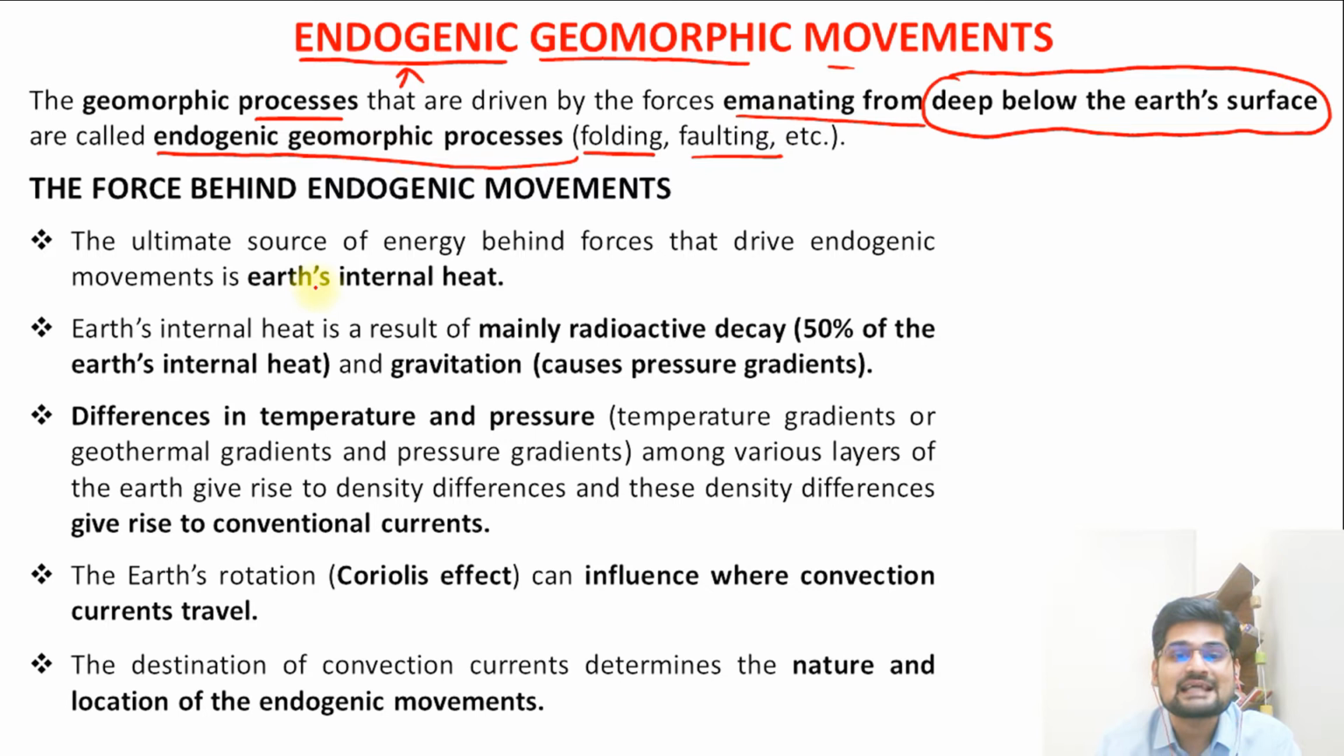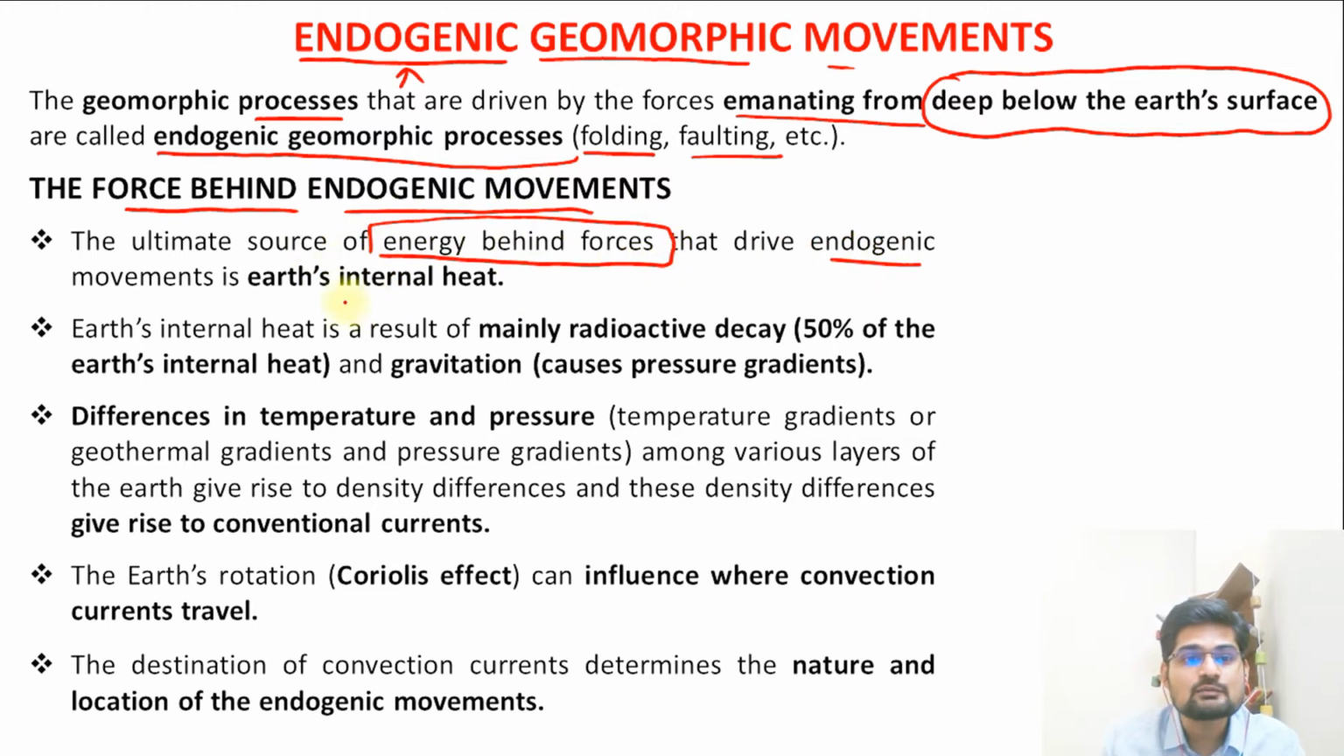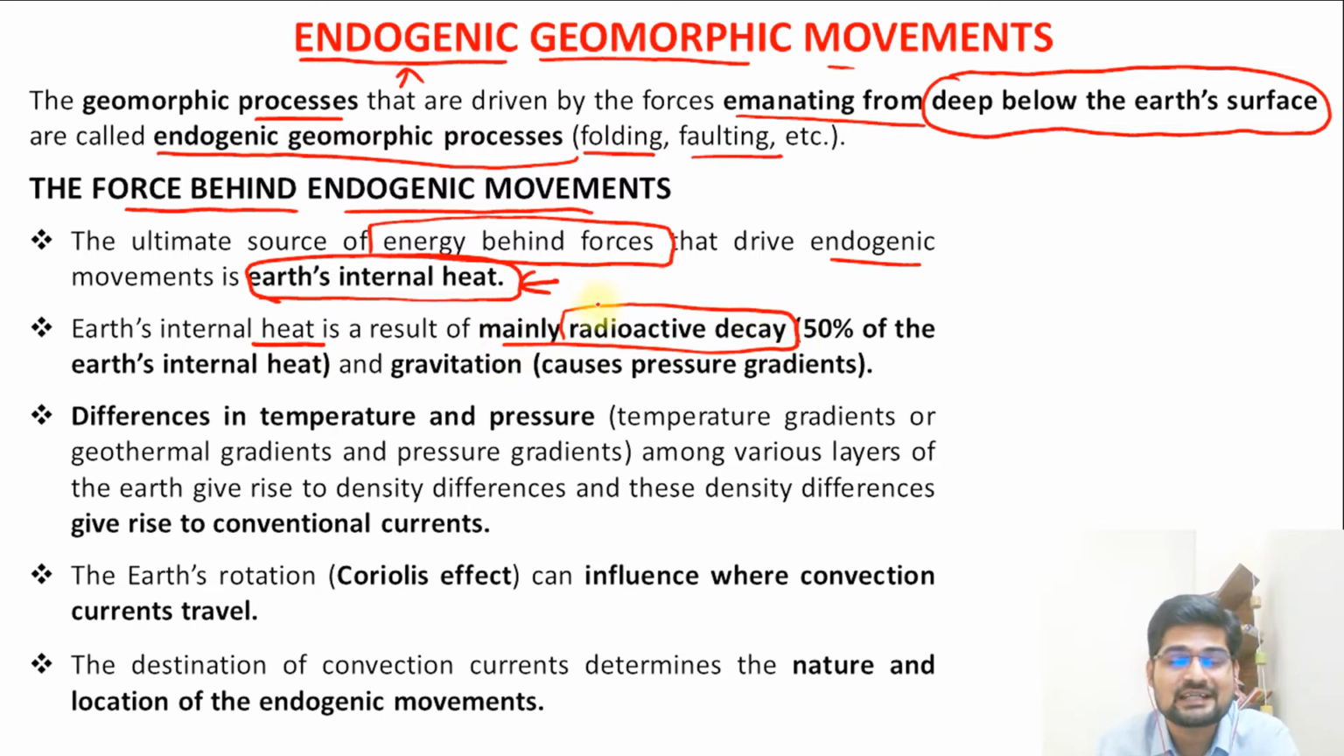So why does this happen? Let's understand the force behind these movements and their characteristics. The ultimate source of energy behind these endogenic movements is the Earth's internal heat, the heat that is generated within the Earth. That is the most important factor for these movements of endogenic nature. Earth's internal heat is a result of radioactive decay that keeps happening below the surface of the Earth. So 50% of the Earth's internal heat is contributed by this radioactive decay.